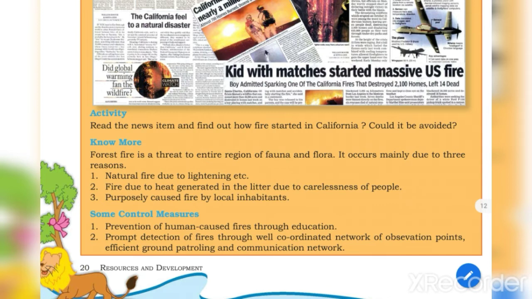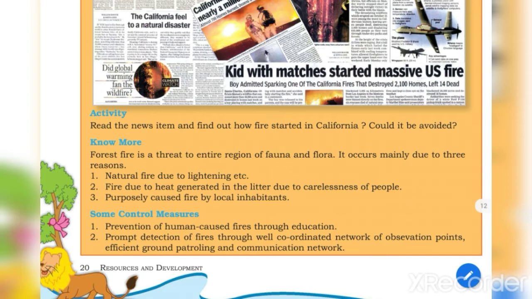What are the reasons? Number one, natural fire due to lightning. Many times it happens because of atmosphere change, climate change, and thunder and lightning happen, and then lightning strikes this forest area, and then fire occurs. That is a natural reason, we can understand. Second, fire due to heat generated in litter due to carelessness of people. When people visit a forest area, they litter here and there, and when something happens through friction or any other reason, fire occurs because of heat generation.